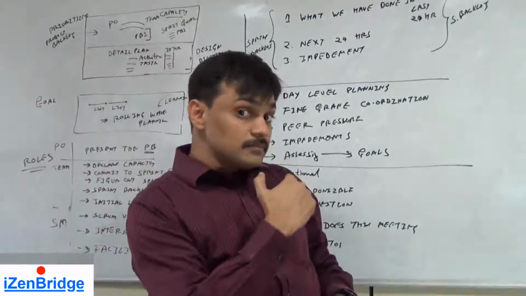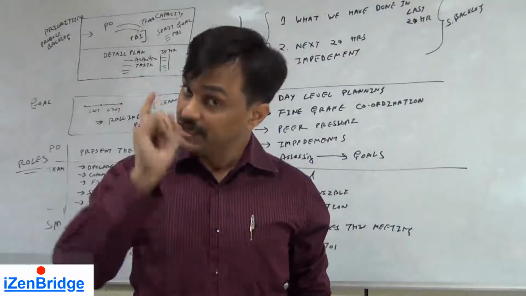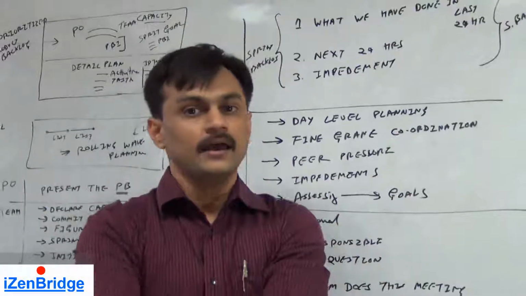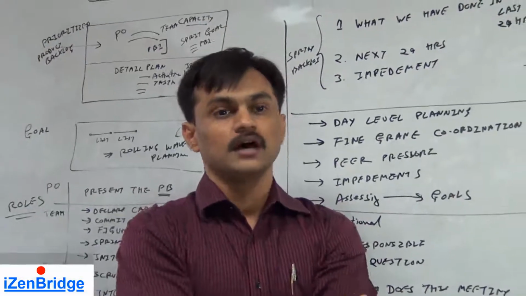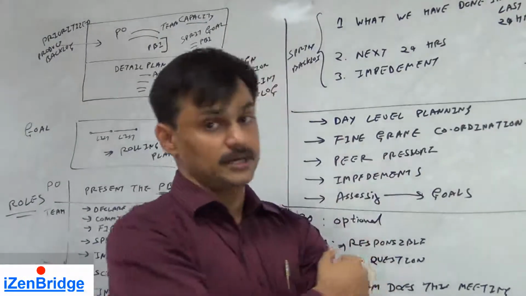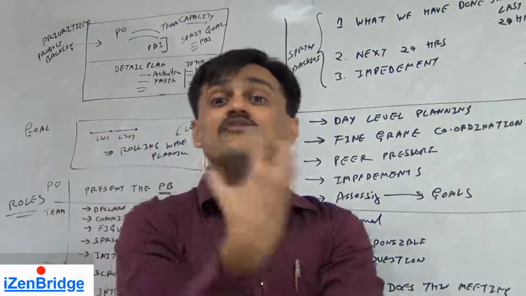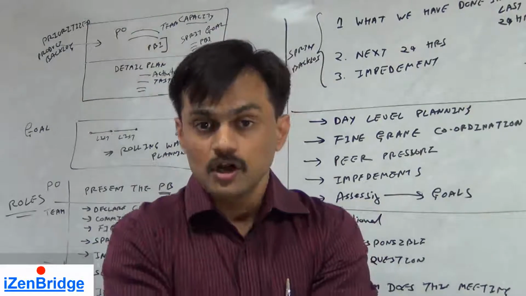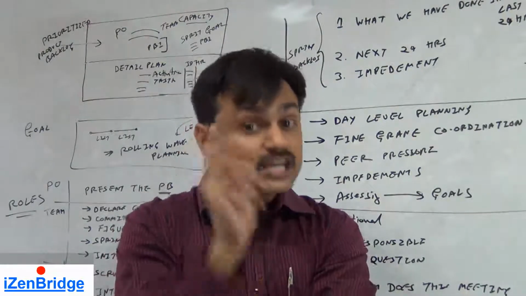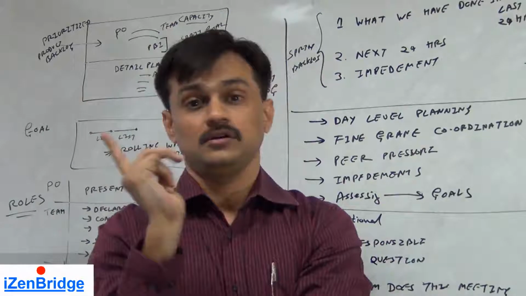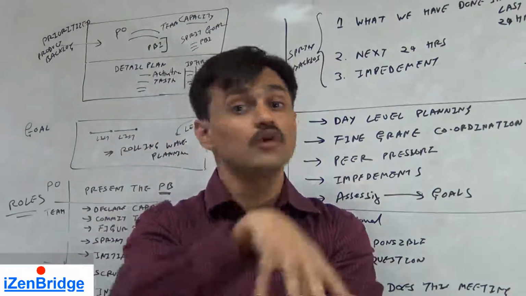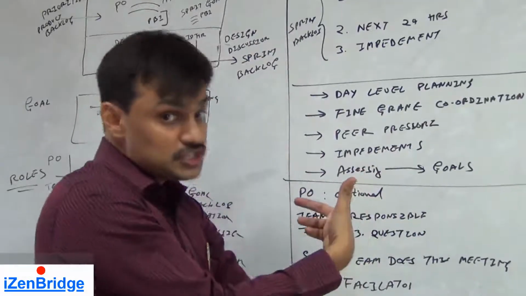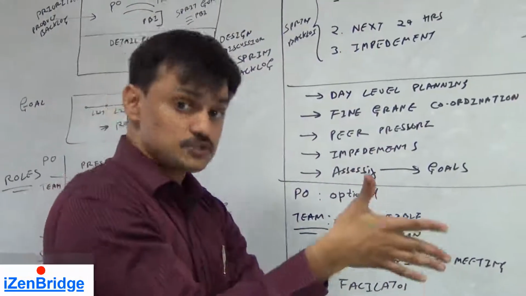Now the daily Scrum is also not a meeting to provide a status to a Scrum Master. It's not like every team member is expected to report a status to a Scrum Master in a daily Scrum meeting. The team is self-organized, self-managed, and they are their own manager. So it's their meeting where they share status with each other. It is expected that team members will look at each other, the complete team, while discussing their status of the previous 24 hours and the next 24 hours.